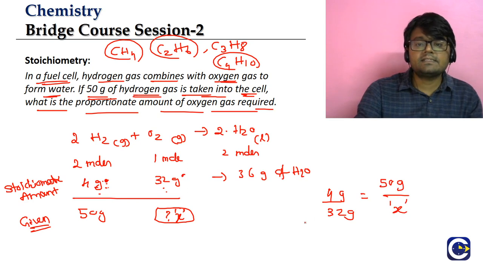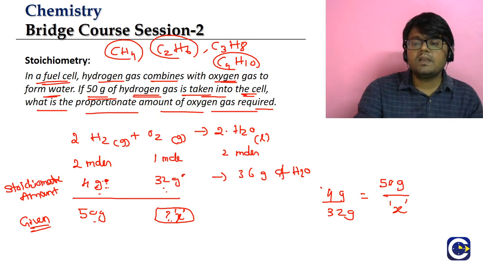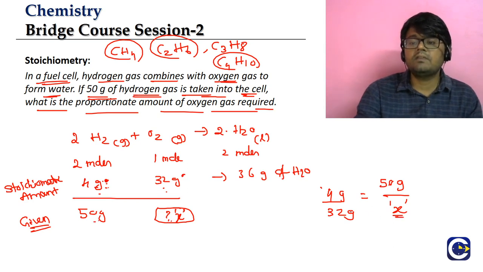So the reactants will be combining in proportion. Here in the stoichiometric amount, the amounts are 4 grams and 32 grams. What is the ratio? We will take 4 by 32. This should be equal to the proportion here: 50 is the hydrogen amount, and let us say x is the amount of oxygen. So the proportion is 50 by x. Now we have to find the value of x. Before that, let us just do the division here. 4 ones are 4, 4 eights are 32.